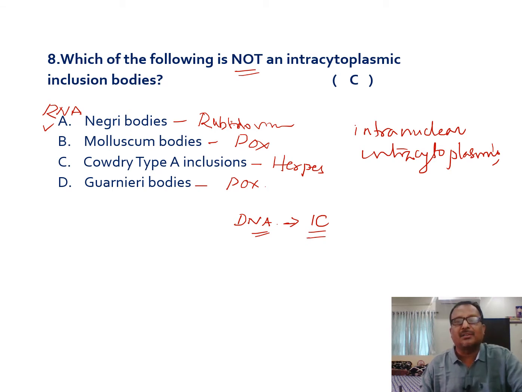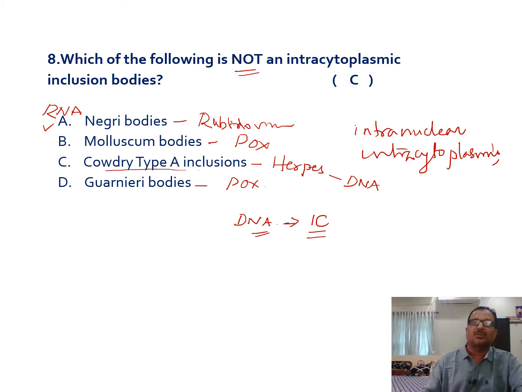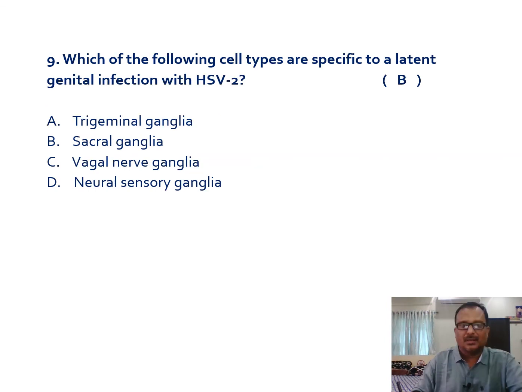But herpes virus is again a DNA virus. So naturally, DNA viruses produce their inclusion bodies in the nucleus. So which of the following is not intracytoplasmic means Cowdry type A. So remember here, the pox virus, even though it is a DNA virus, produces its inclusion bodies in the cytoplasm of the infected cell. Yeah. We will move on to the next question, the ninth one.